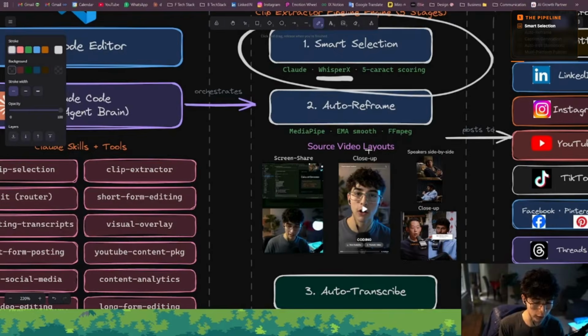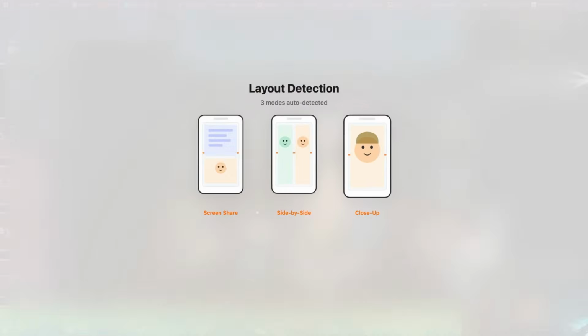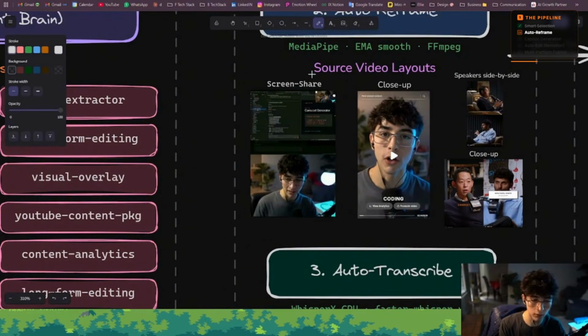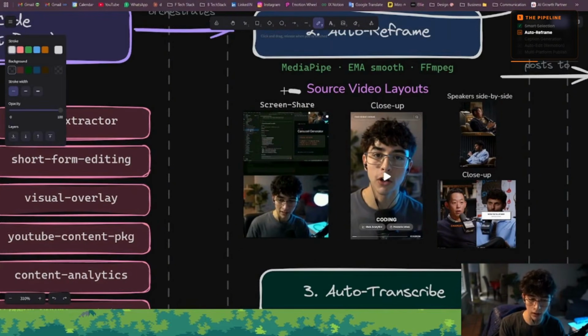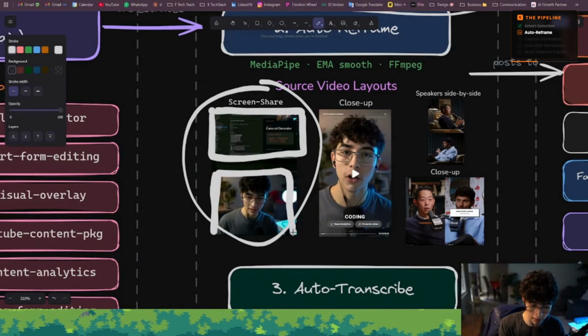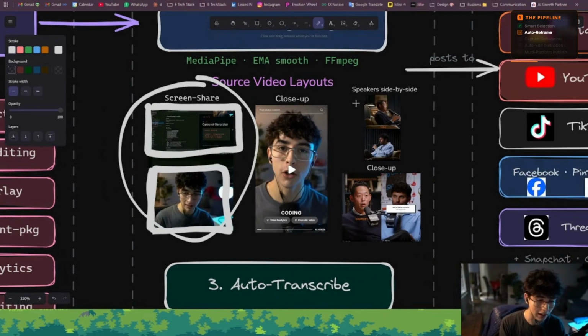So it finds your face like this layout here, and it locks the crop so you stay centered the whole time. These are some examples of the source video layouts that are available inside the system, like screen share. As you can see, upper half is me sharing the screen, bottom half is me centered in the bottom half. And here we have speaker side by side.